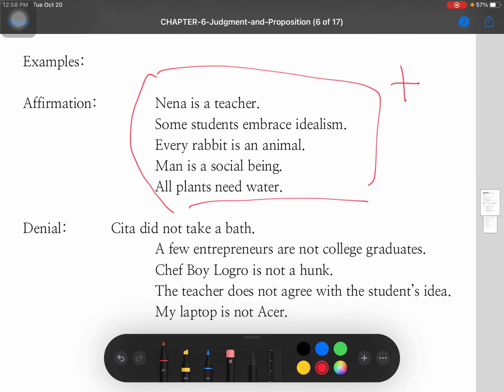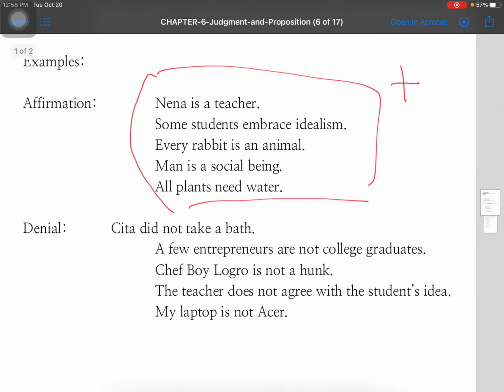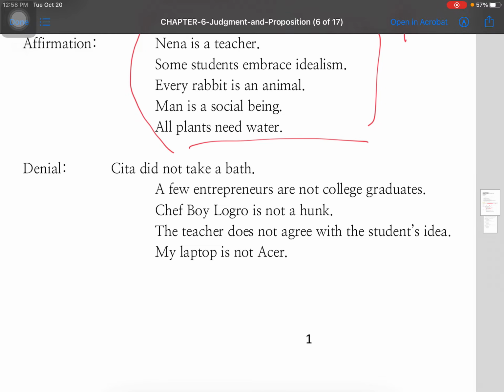Pakikita natin later on dito sa denial. Okay, let's just go to the denial examples. So denial to, Sita did not take a bath. A few entrepreneurs are not college graduates. Chef Boy Logro is not a hunk. The teacher does not agree with the student's idea. And then lastly, my laptop is not Acer.